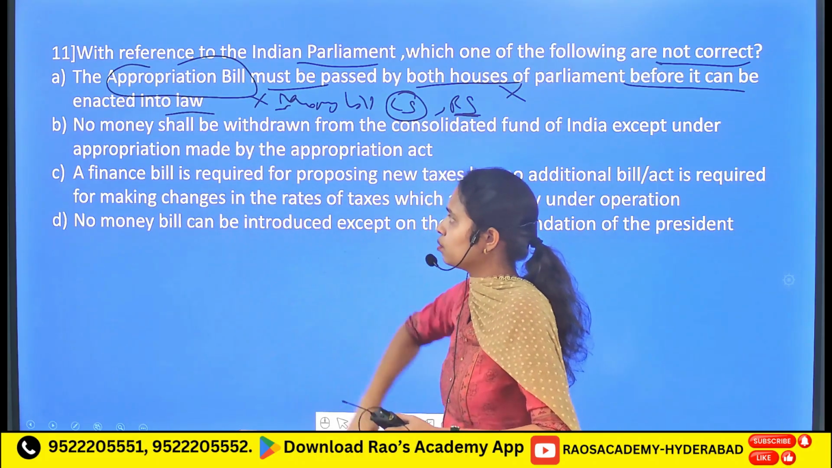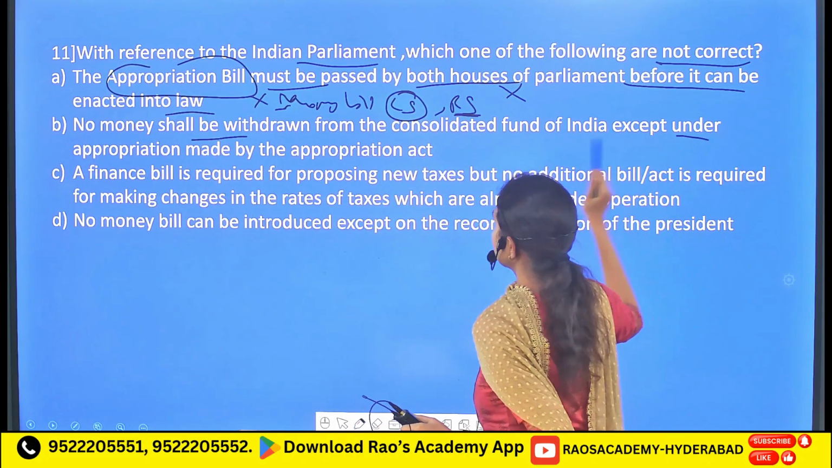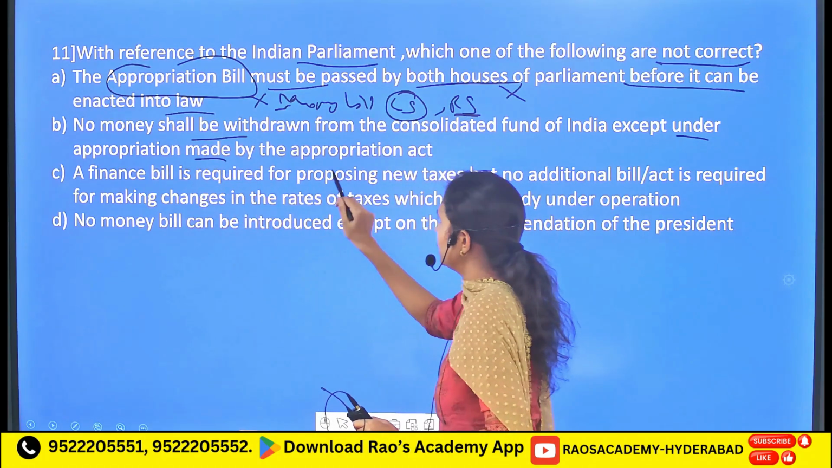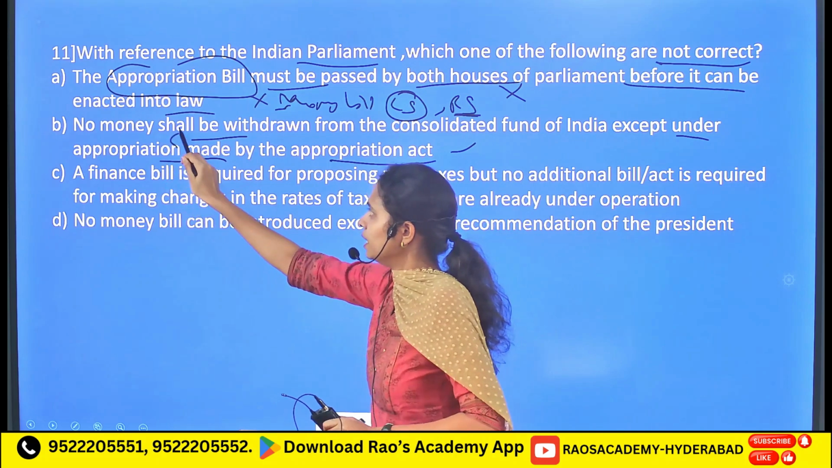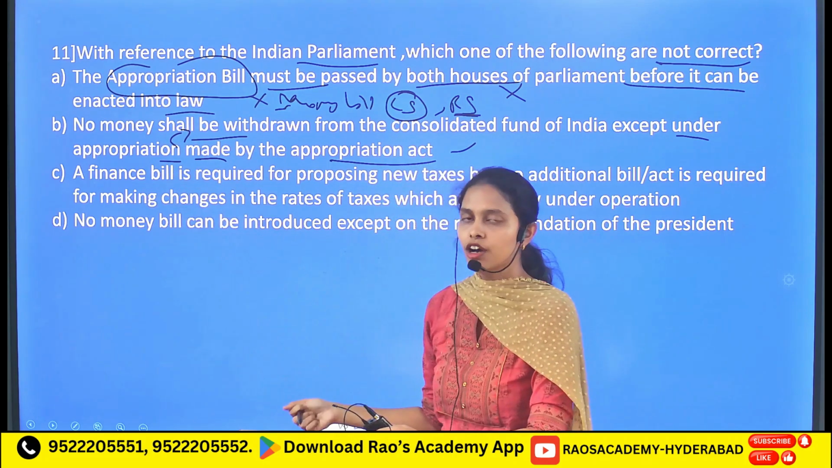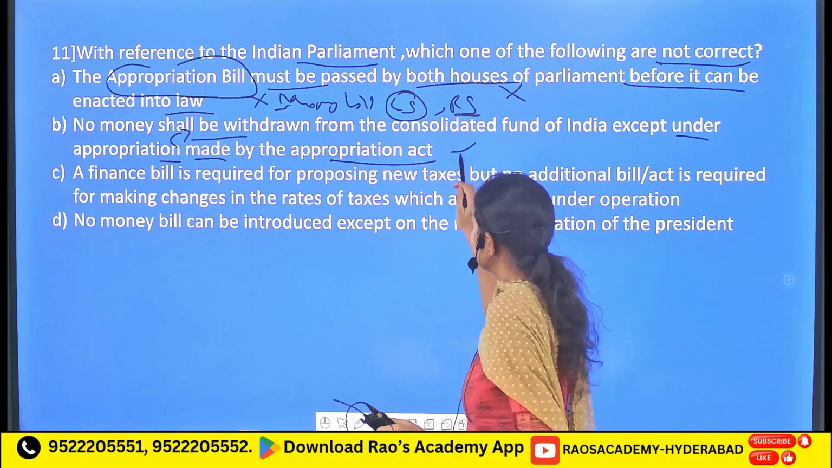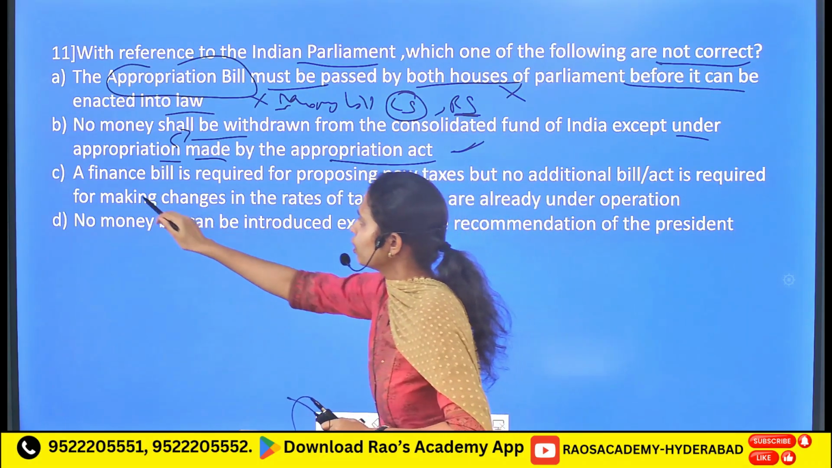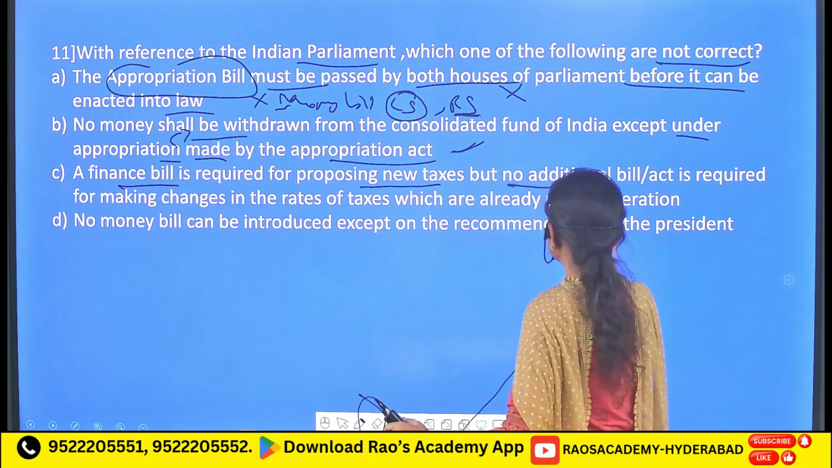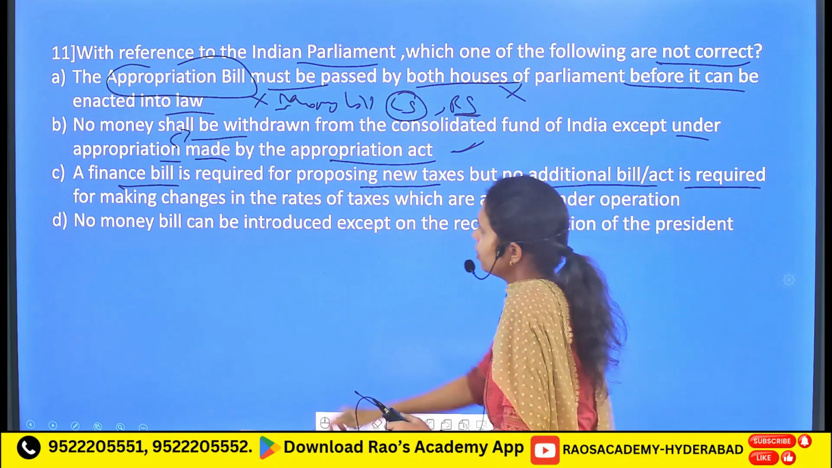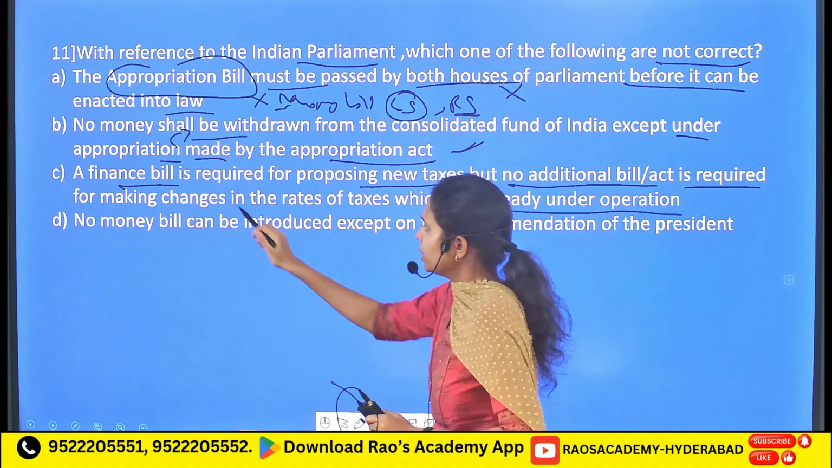Let's see the remaining options also. No money shall be withdrawn from the Consolidated Fund of India except under the appropriation made by the Appropriation Act. It is a correct statement. Here the appropriation is nothing but the permission or consent from the Parliament in order to draw money from the Consolidated Fund of India. So B is a correct statement, followed by a finance bill is required for proposing new taxes, but no additional bill is required for making changes in the rates of taxes which are already under operation. So it is also a correct statement.